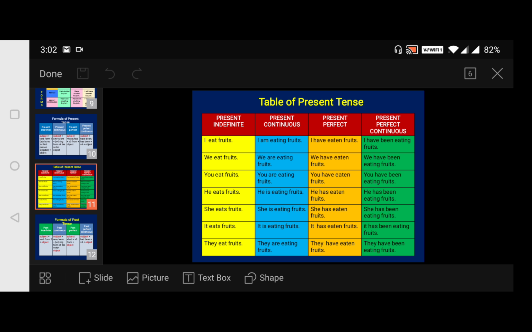Now coming to some incorrect and some correct statements. I am waiting since morning. It's wrong. Then what should be the answer? Instead of I am waiting since morning, we have to say I have been waiting, because it is continuous tense. I have been waiting since morning.